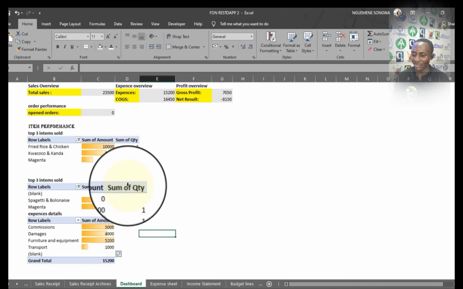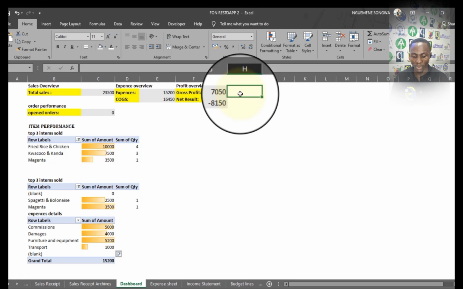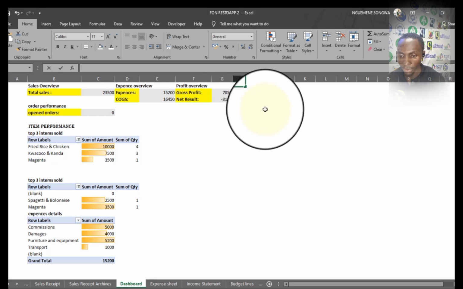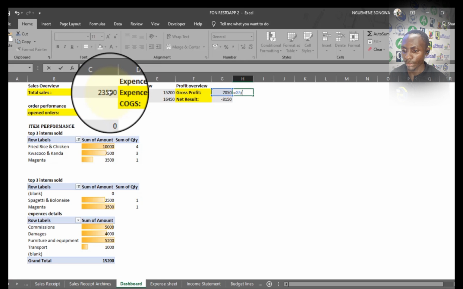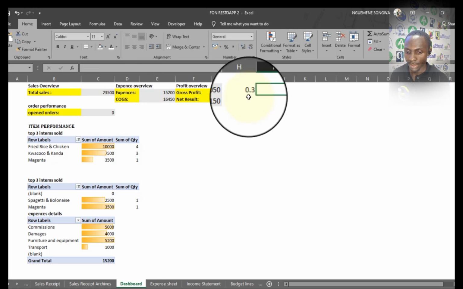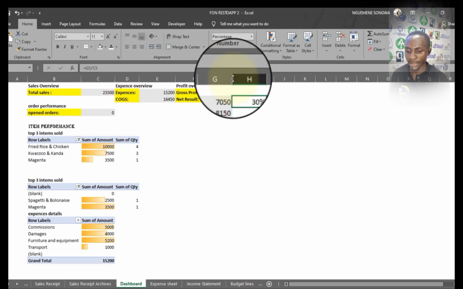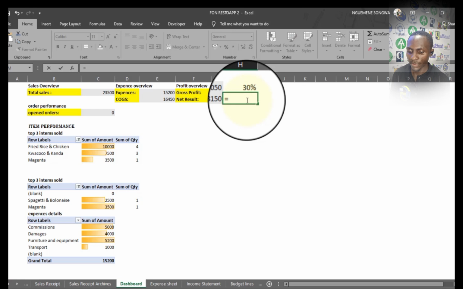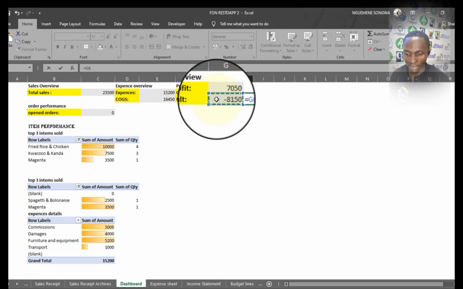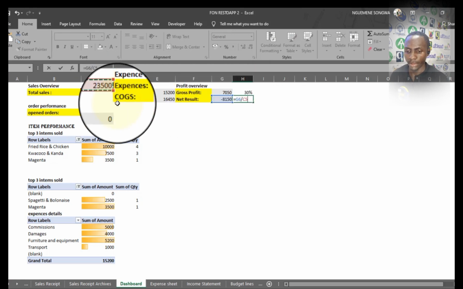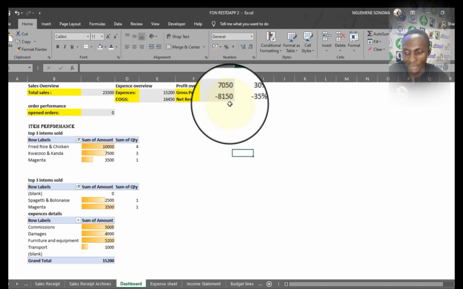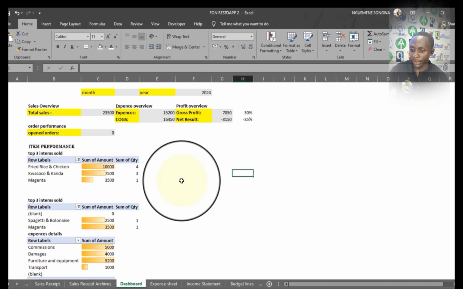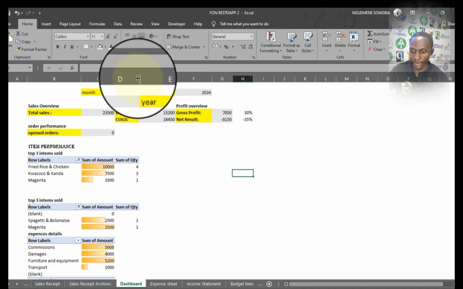Good. So what else? Here I might want to get the margins. So I'll just take the gross profit divided by the total sales. Here I'll make this be in percentage. Same here, I'll say net profit divided by B, and make this be in percentage, which is already fine. So gradually our dashboard, we're getting to the end.